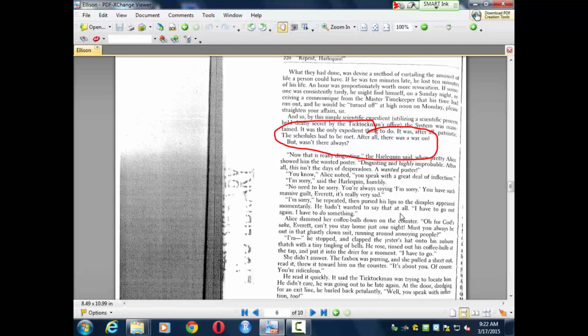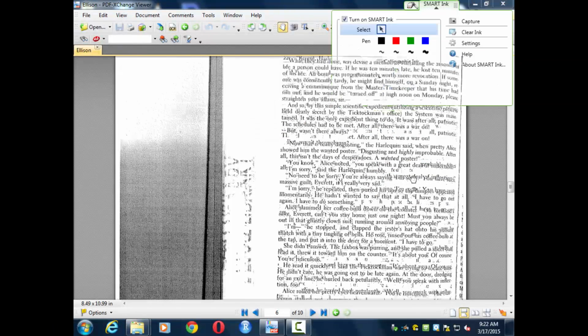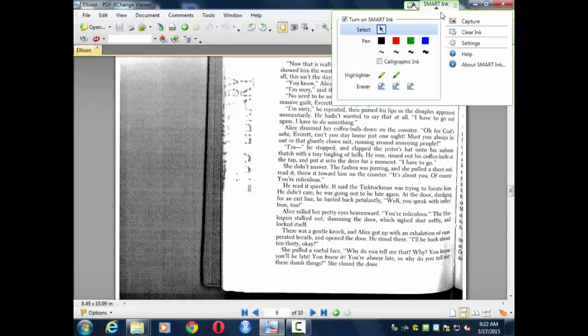So let's move down to the next section where Pretty Alice notes that the Harlequin speaks with a great deal of inflection. This implies that other people do not speak with a great deal of inflection. They don't express their emotions. They are in a rational society where they don't really do that, and it's not encouraged. And we will find that it's not encouraged in a moment.